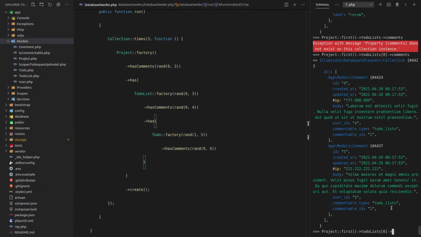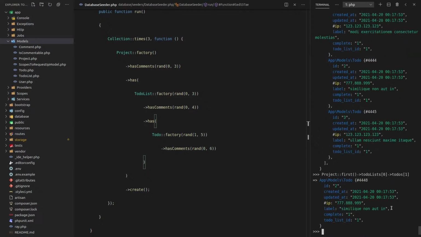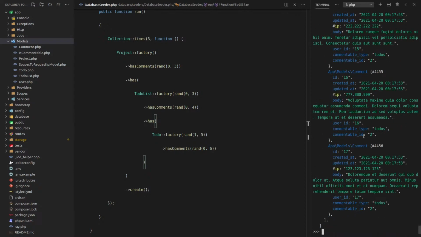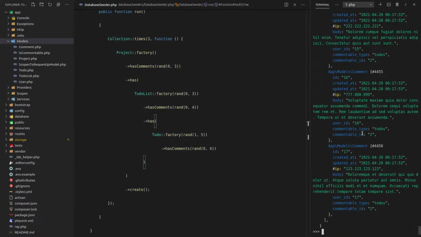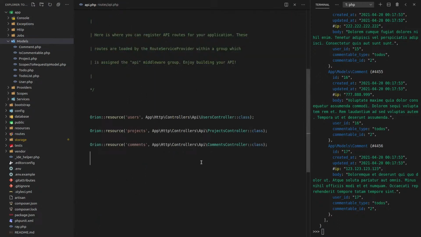And now a to-do list also has to-dos, so we can pull out all of the to-dos from the to-do list. And now let's grab the first to-do sitting in that to-do list and then grab all of its comments. Nice. This is very, very nice. And so now that all the relationships are set up, all the seeding is set up, the last thing we'll do, which I'll do in the next stream, is create the API endpoints for this, which is going to be so simple that it is a joke using Orion. In fact, I'm going to do it right now because it is so ridiculously simple.